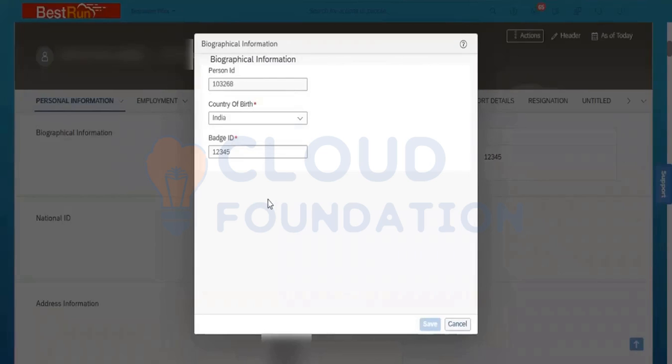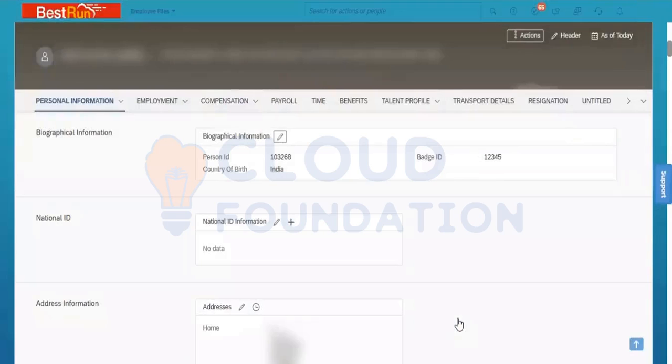You cannot have the old record, right? The record will be overwritten, correct? This type of portlet is known as a non-effective dated portlet. An effective dated portlet is where we can maintain the history.